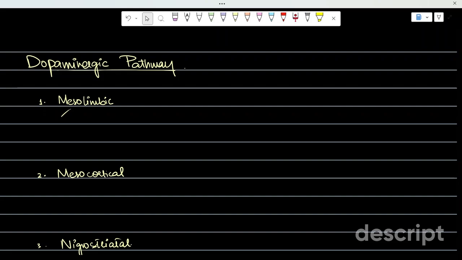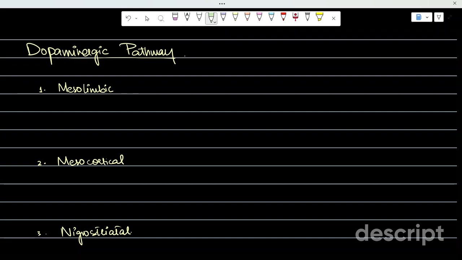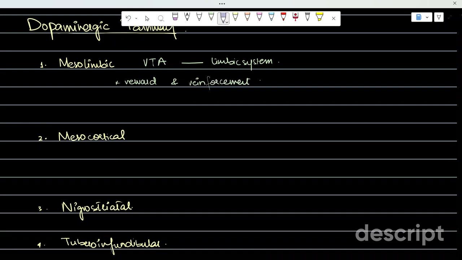Now, what is the mesolimbic pathway? As we just did the limbic system, and we will be doing midbrain in our next video. The mesolimbic pathway is the pathway which connects the ventral tegmental area of midbrain with the limbic system and is responsible for reward and reinforcement. The clinical importance is that increased activity of the mesolimbic pathway will result in positive symptoms such as hallucinations or delusions. And this is the main target for schizophrenic drugs. So, schizophrenic drugs act at the mesolimbic dopaminergic pathway to decrease the hallucinations and delusions.